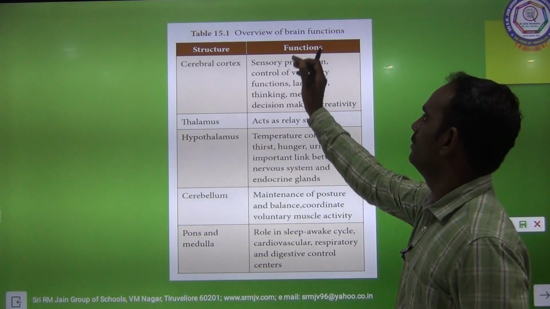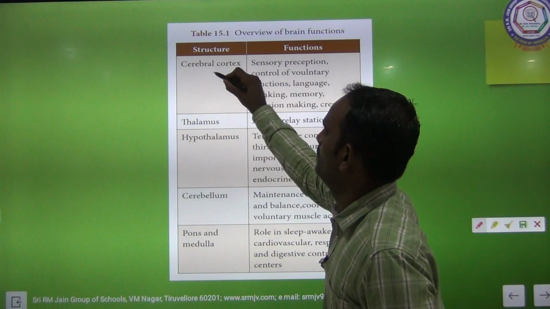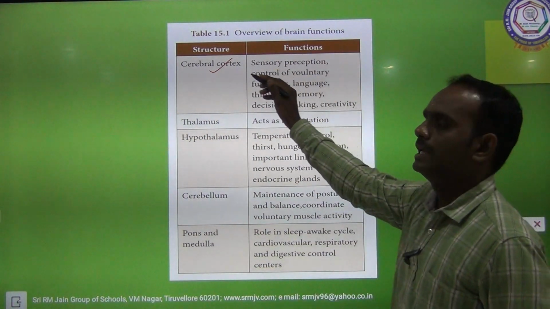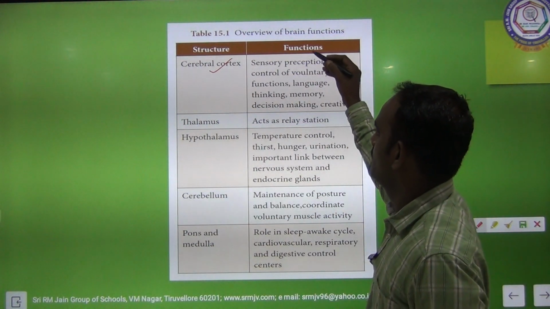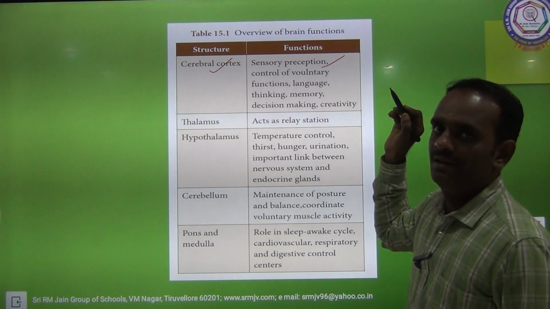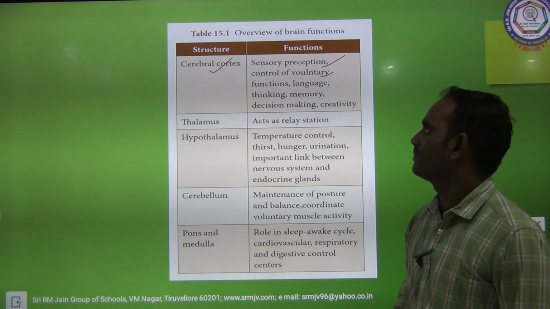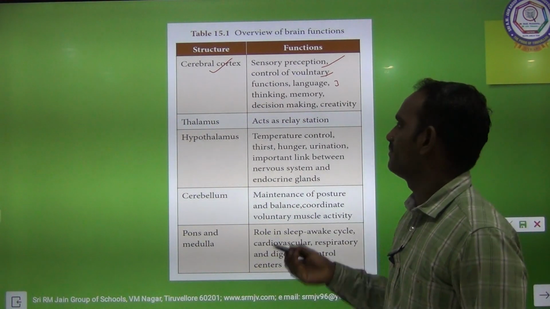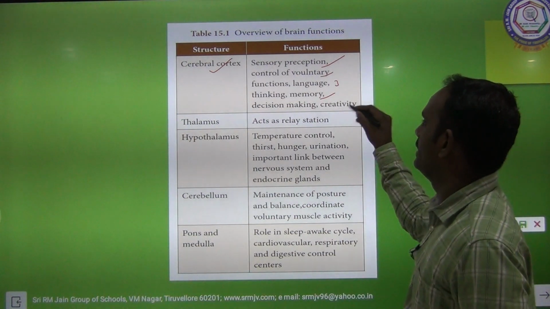And this is the overview of brain function. The first one is cerebral cortex, general overview. The main functions of the cerebral cortex: the first function is sensory perception, and then control of voluntary functions, language, thinking skills, memory, decision making and creativity.